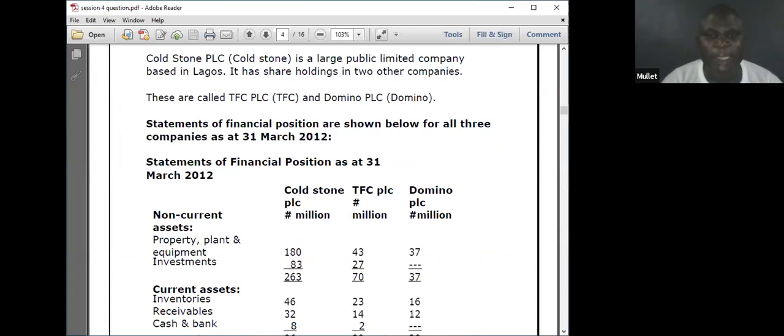Okay. Now, the question that we are on before the break in transmission. What we are saying is this: Coldstone PLC is a large public limited company based in Lagos. It has shareholdings in other companies. These companies are called TFC and Domino. I hope this is clear now.